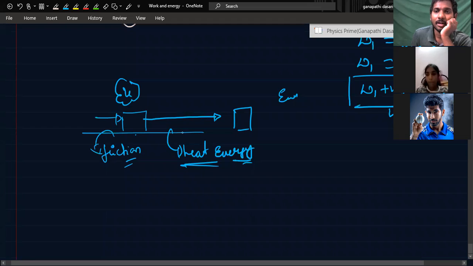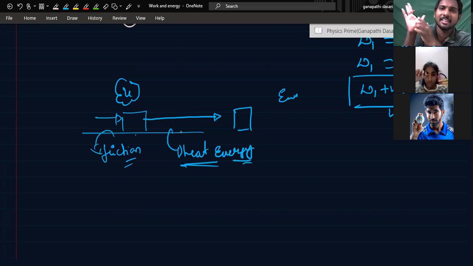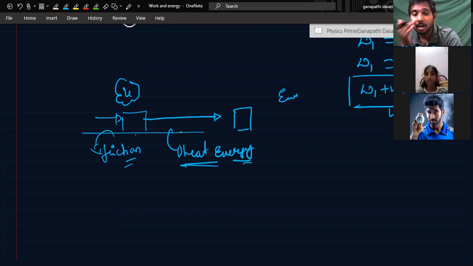That's why, if you rub your hands like this, your hand will feel hot. The mechanical energy is converted into heat energy in your hand. But can you bring that heat energy back to kinetic energy again easily?